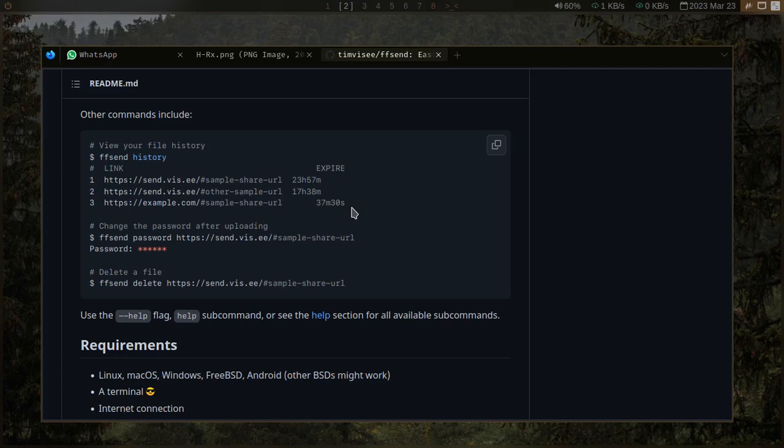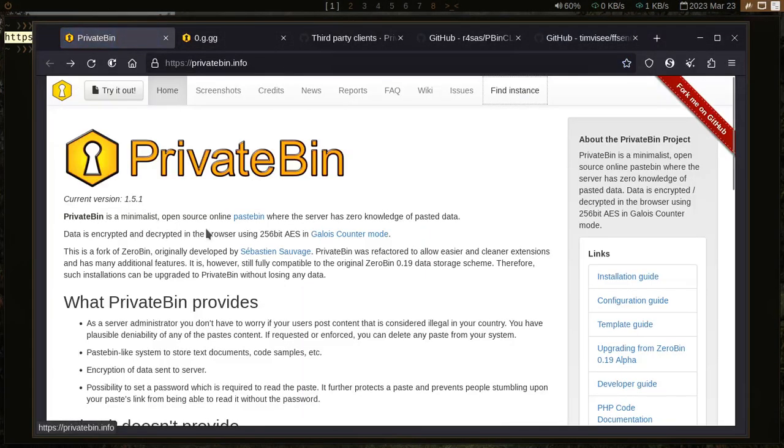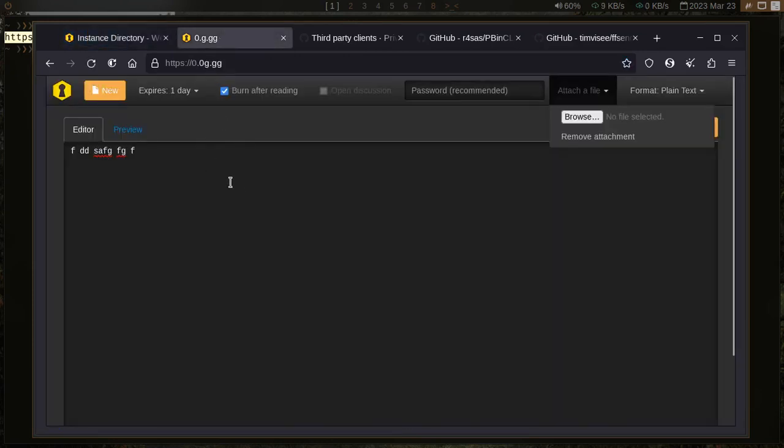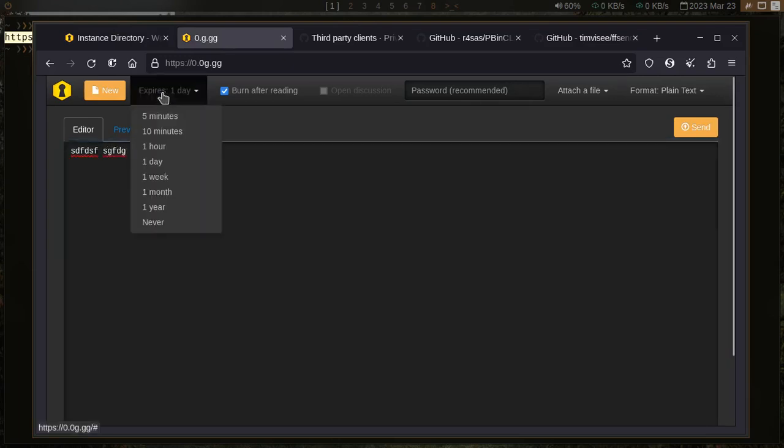So what else can I do? Well, I found this platform which is PrivateBin, and it is like Pastebin, but it is end-to-end encrypted. It has zero knowledge of our pasted data, and it has one major feature that I really love. So I can just find one instance, because there are so many instances, everybody loves PrivateBin. I can use this instance, I can paste whatever data I want, and I can set an expiration time, and I can also set a password.